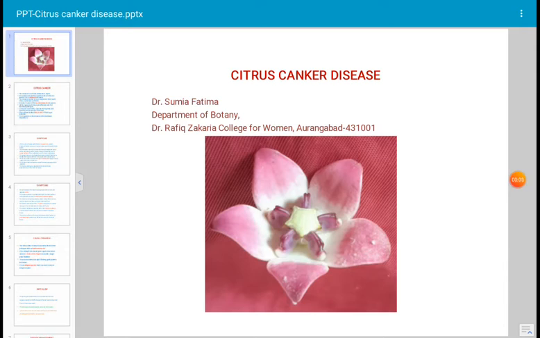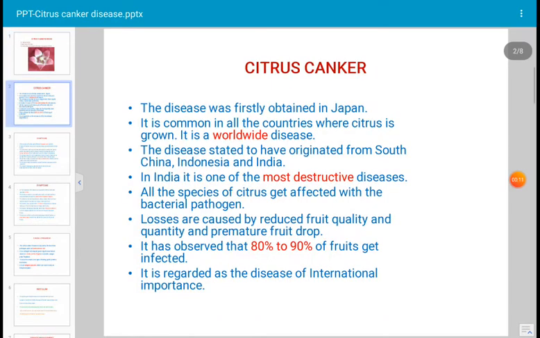Today's discussion is on citrus canker disease. The disease was first reported in Japan and it is a very common disease. It occurs everywhere in the world because citrus is grown in every country. It is a worldwide disease, also known as cosmopolitan, because it occurs throughout the world.